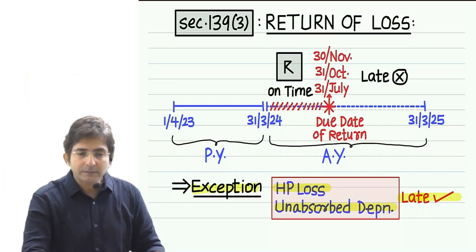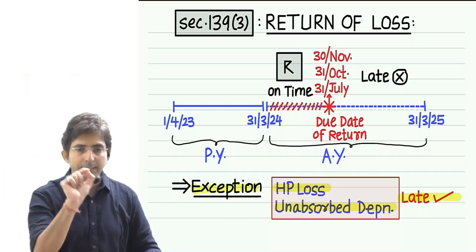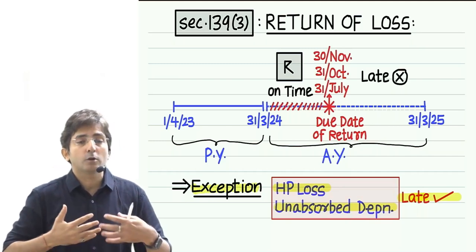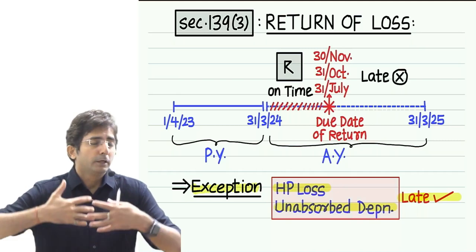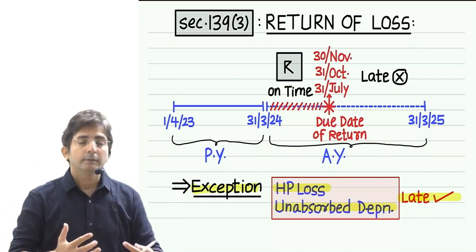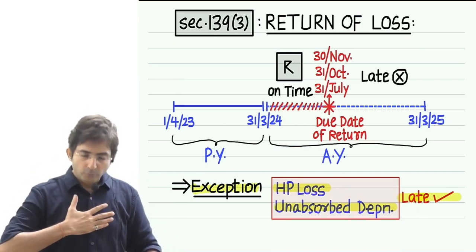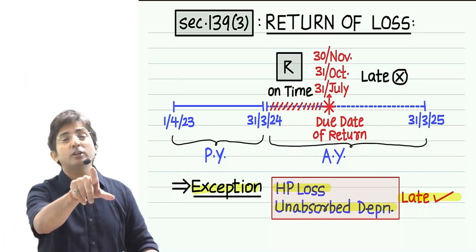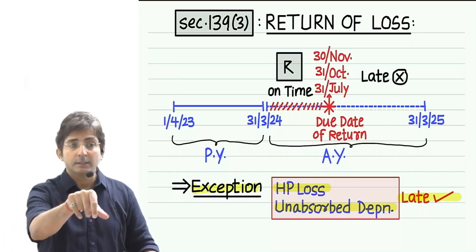For this there is a provision that if the assessee could not file the return on time due to some genuine reason, then we will allow you to carry forward your loss, provided your reason is genuine.